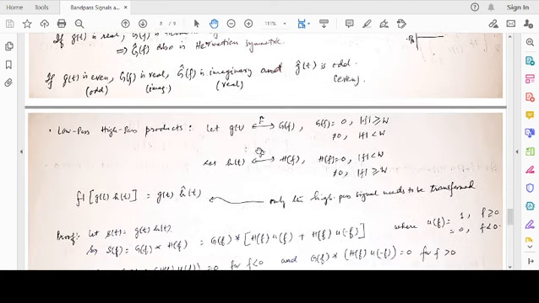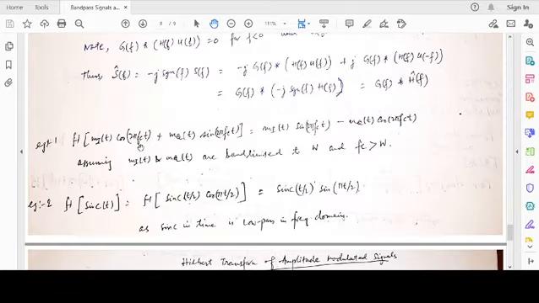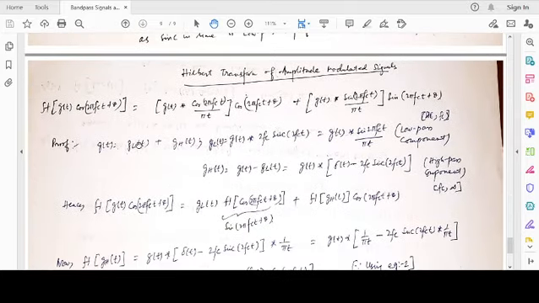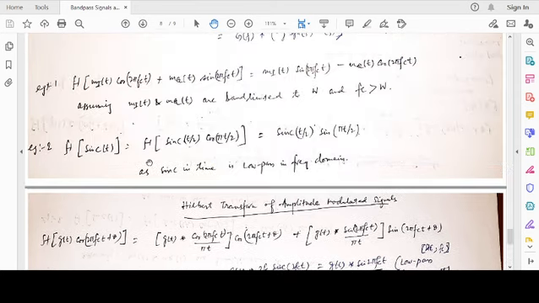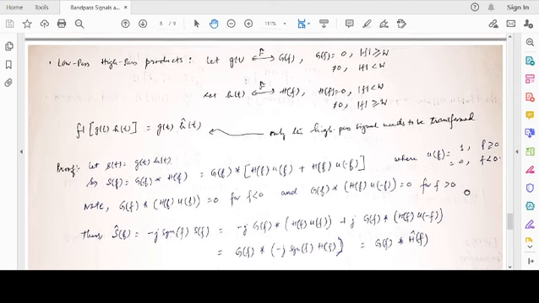We are left with two very important properties which have wide application in communication systems. One is the low pass to high pass products, which we'll discuss now, and another is the Hilbert transform of a generalized amplitude modulated signal. With this, we'll bring closure to the discussion on the Hilbert transform.